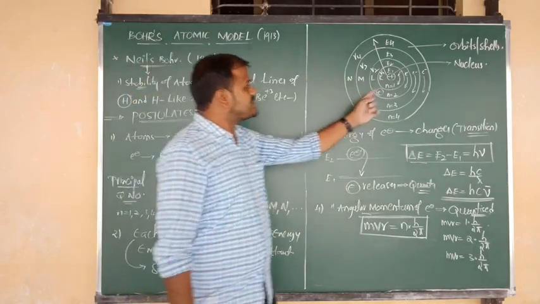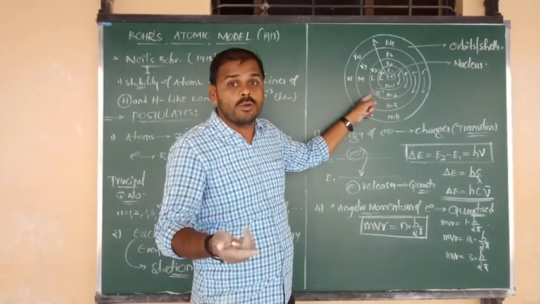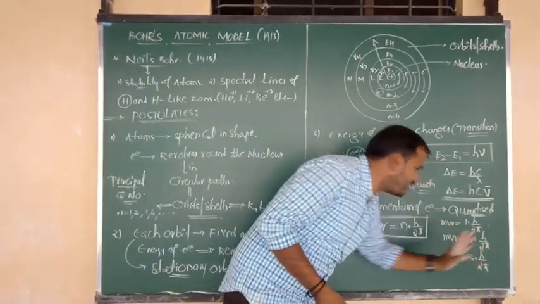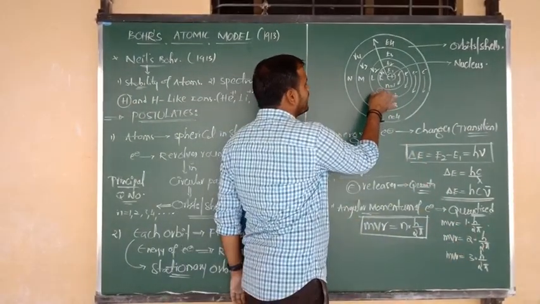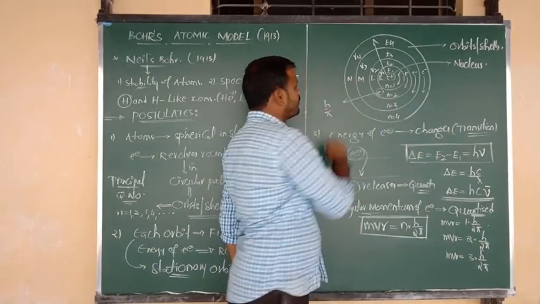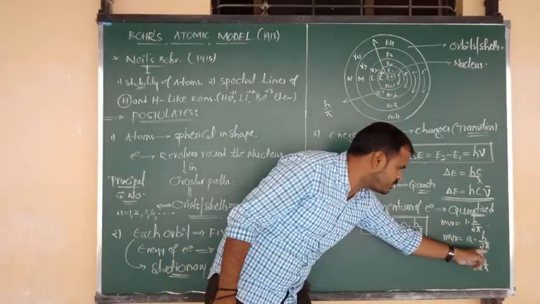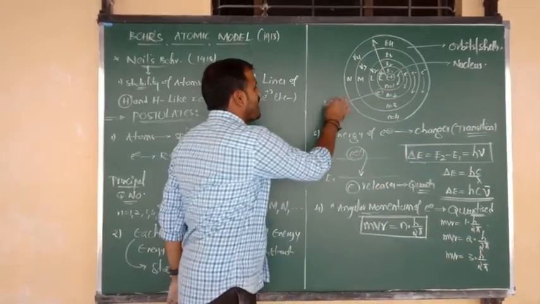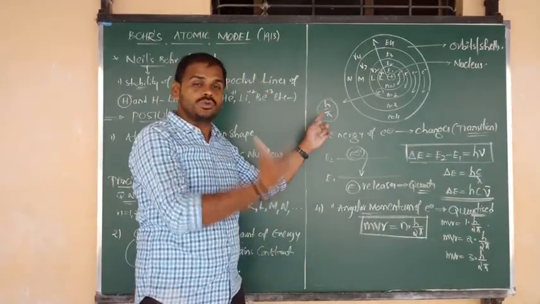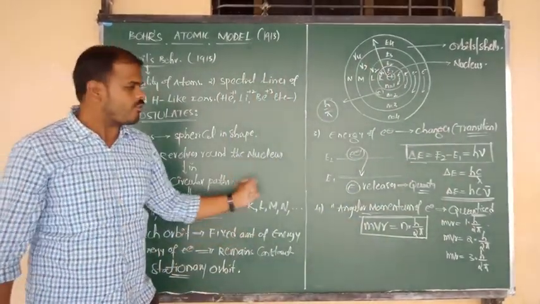Suppose this electron is present in the second orbit. What is the value of its angular momentum? It equals 2 into h by 2 pi. Simply, this electron has angular momentum h by pi, because it is in the second orbit, so 2 into h by 2 pi, the 2 cancels. Due to this certain value, the electron cannot fall into the nucleus. This is called the quantized concept.